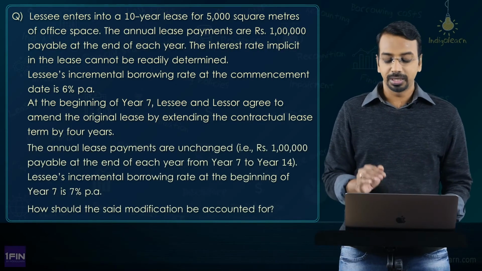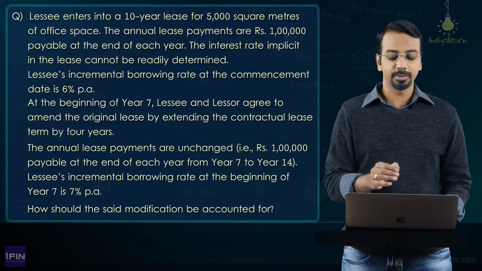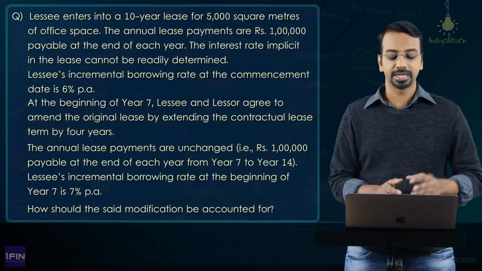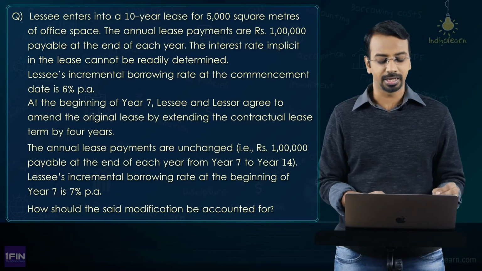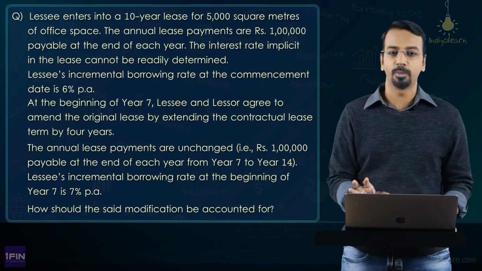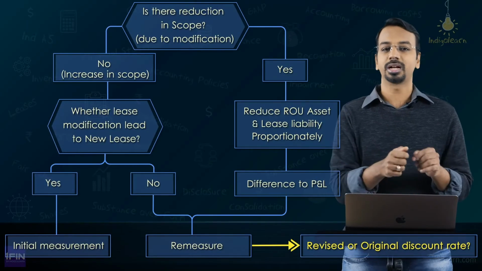The annual lease payments are unchanged, that is 1 lakh payable at the end of each year from year 7 to year 14. The lessee's incremental borrowing rate at the beginning of year 7 is 7% per annum. How should the said modification be accounted for? So, a very simple question, nothing complicated. We just need to refer back to our chart and see what the accounting treatment should be.